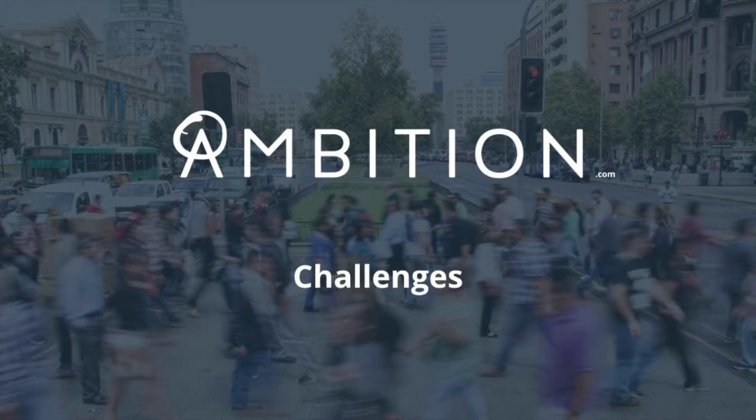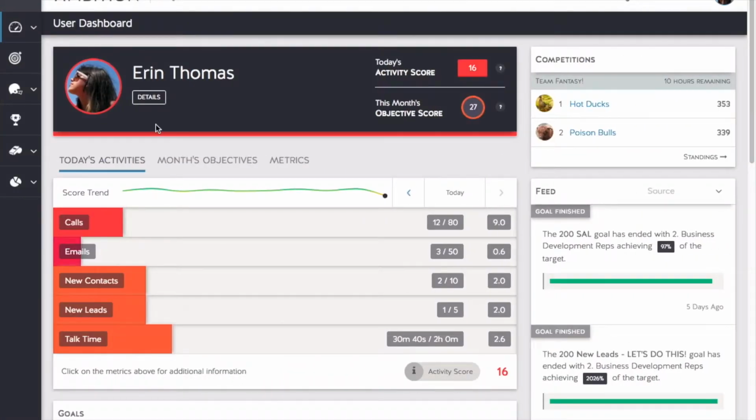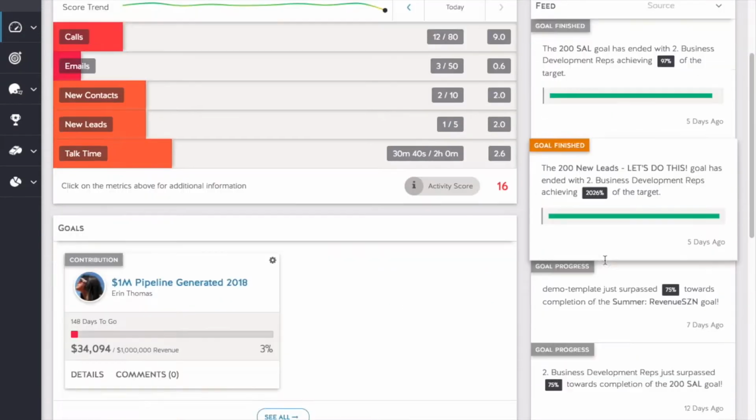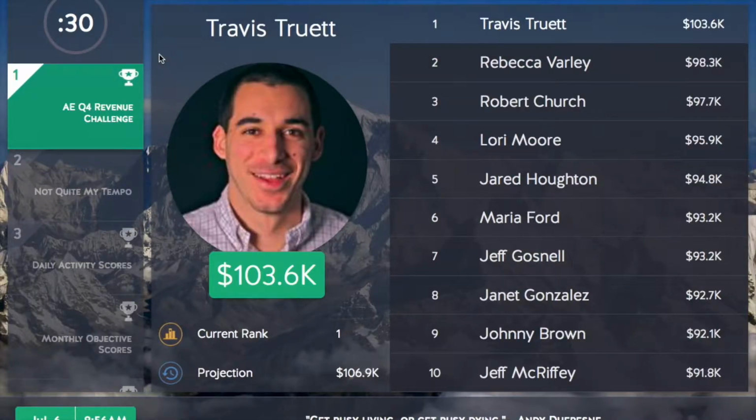Today we'll be talking about challenges. Challenges are intended to drive competition and focus for your team. Your team will primarily interact with challenges via their user dashboard as seen here, with competitions listed on the top right, as well as change in competition ranking listed during the feed. Or they'll interact with competitions through one of your sales TVs.